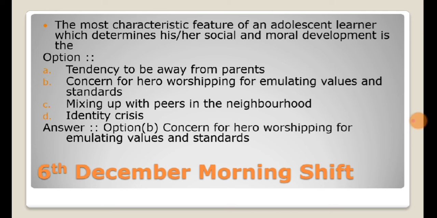Let's see the options. Option A says tendency to be away from parents. Option B says concern for hero worshipping, for emulating values and standards. Option C says mixing up with peers in the neighborhood. Option D says identity crisis. So the answer is option B, concern for hero worshipping, for emulating values and standards.